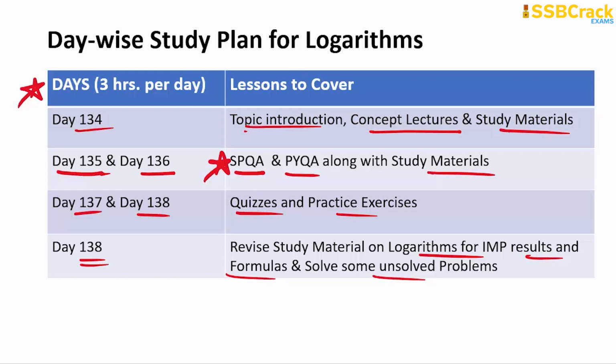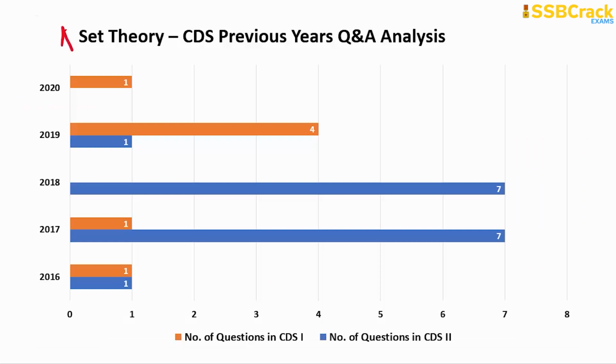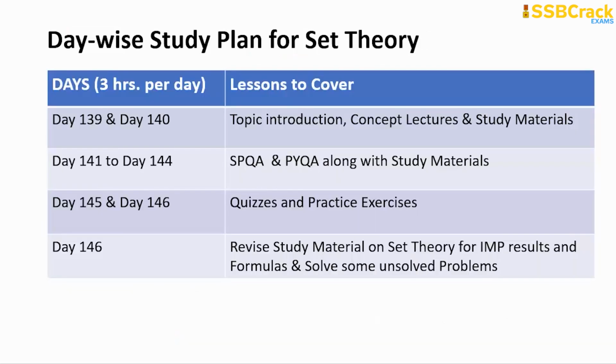And the next topic in line is set theory. Here too you can see the CDS previous years' Q&A analysis, which says that a minimum of 1 question and a maximum of 7 were part of previous papers on set theory. You can prepare this topic this way: on day 139 and day 140, give your time to concept lectures along with the topic introduction lecture, and also refer to their important study materials.